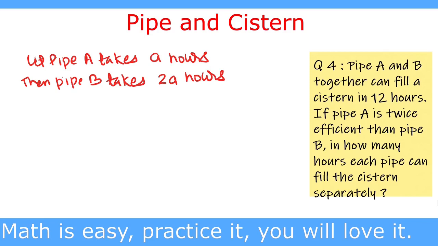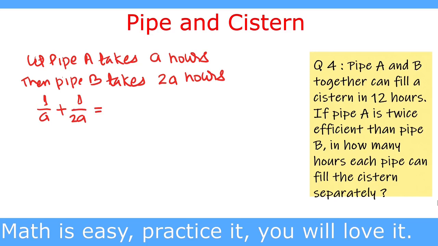As pipe A is twice as efficient as pipe B, it is going to take half the time of pipe B. Therefore, if pipe A takes A hours, then pipe B is going to take 2A hours. Now in 1 hour, pipe A can fill 1 upon A part of the tank, so we write 1 upon A, and pipe B will fill 1 upon 2A part of the tank in 1 hour, so we write 1 upon 2A. As both the pipes are filling together, and this is equal to,